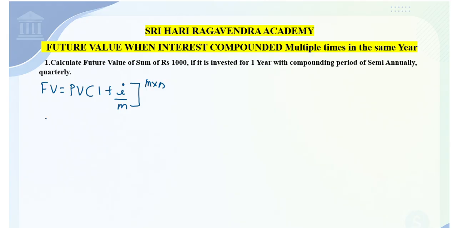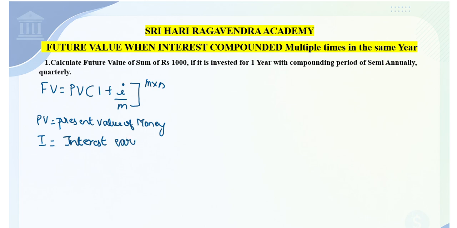I will write here. PV stands for the present value of money that you are investing. I stands for interest. We can also represent it using I, or this can also be written as R, interest earned.